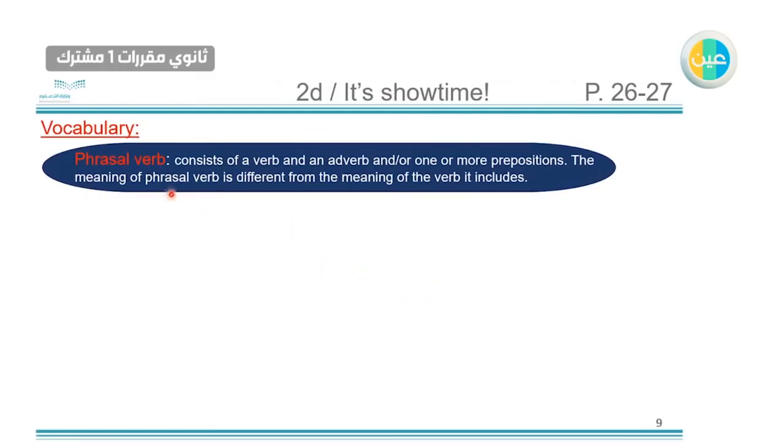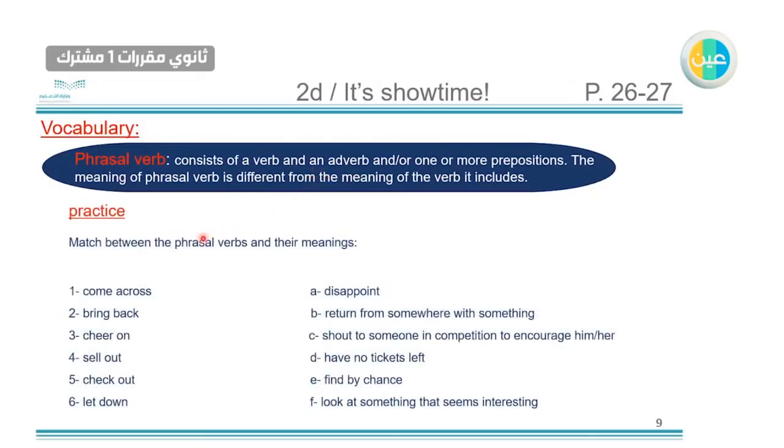Phrasal verb. We already had this one before. It consists of a verb and an adverb or one or more prepositions. And the meaning will be different from the verb it includes. So we have this exercise, match between the phrasal verbs and their meanings. It's not the same meaning of the verbs itself, because it comes with an adverb or preposition with their meanings.